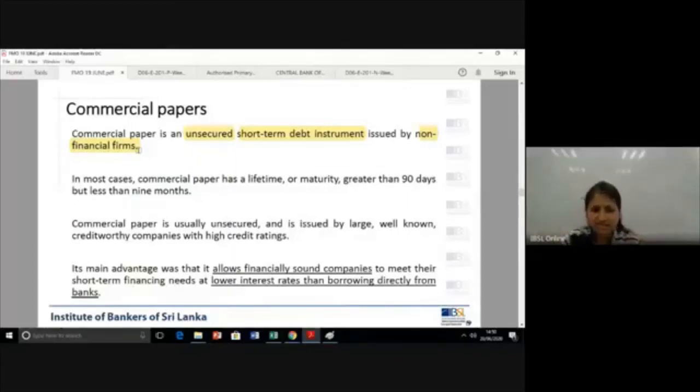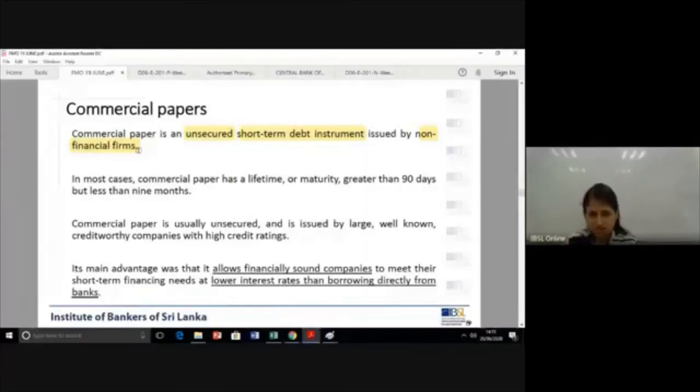These are the 3 keywords in this slide. Why non-financial firms? Think of firms like John Keells, SoftLogic, not the banking sector. It's issued mostly by non-financial firms. And it's unsecured. We will compare this with repos, but understand these instruments are not backed by